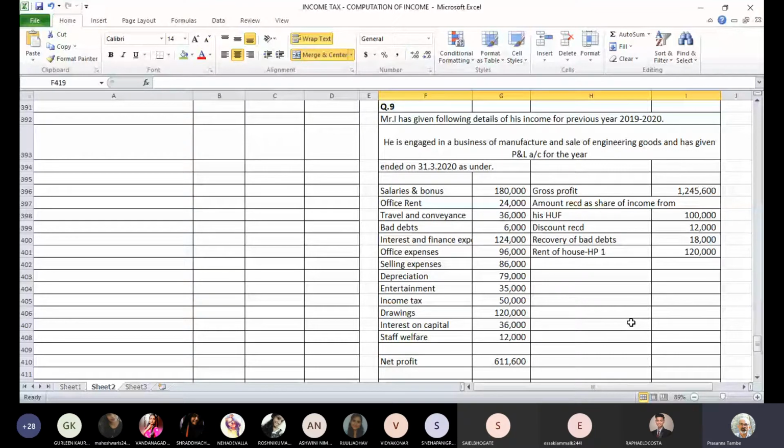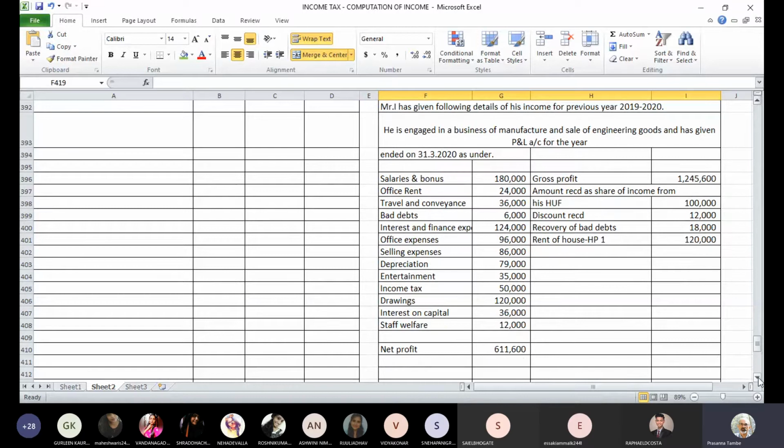Then you have discount received. What about discount received? Can you consider this as business income or not? Is it income incidental to the business? The answer is yes. You receive discount from your suppliers, and therefore it is an incidental income related to the business or profession. So that will be taxable as income from business only. Next is recovery of bad debts, 18,000. Now there is information on that. We'll discuss this now itself.